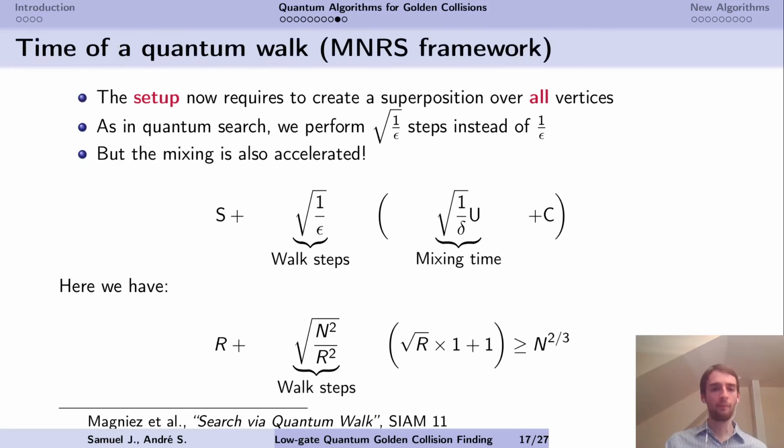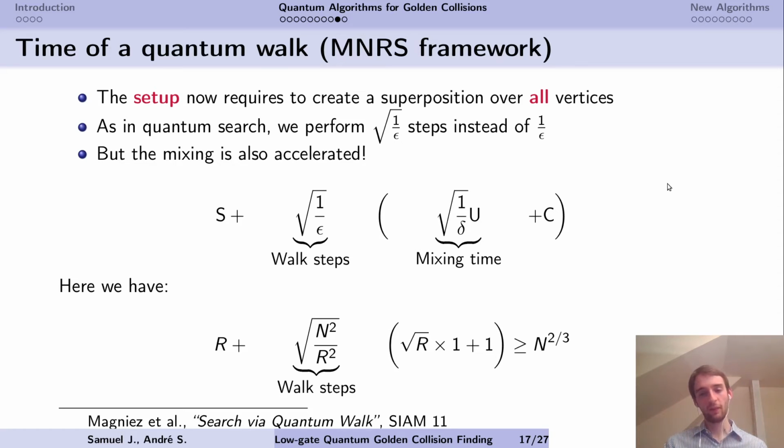Like this. Now the setup is going to require creating a superposition over all vertices. So it's basically the same cost as before. As in quantum search, the number of walk steps we need to perform is lower. It's square root of 1 over epsilon instead of 1 over epsilon. And the mixing time is accelerated. Instead of having to perform 1 over delta updates, we need to perform square root of 1 over delta quantum updates.